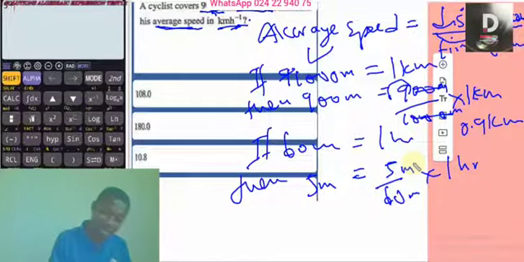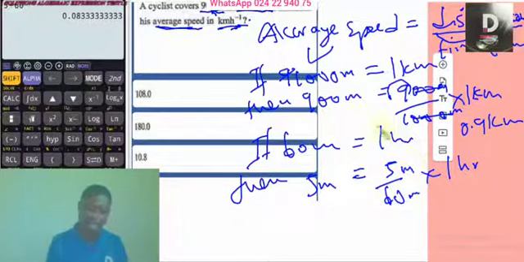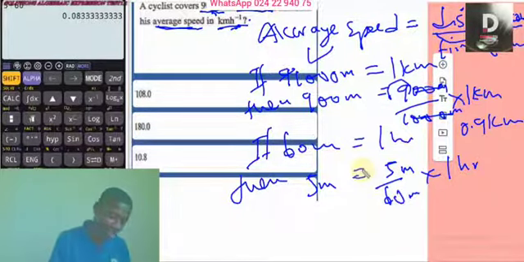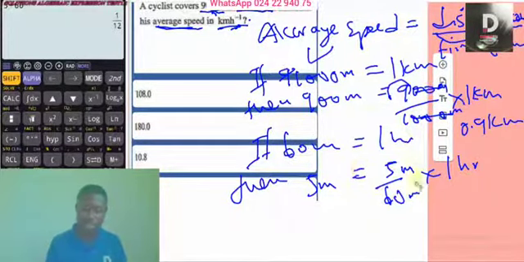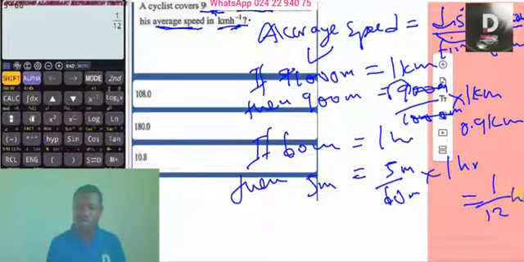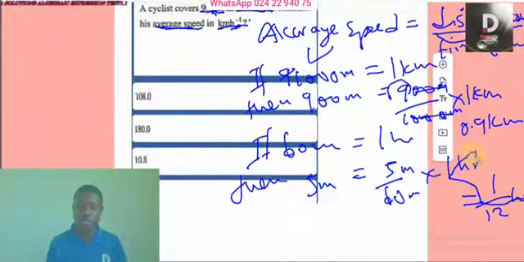5 divided by 60. You know it's the same as using the fraction key times 1. This is the answer, 5 over 60. But how do you write this? Let's use fraction. Press SD, and it will give you the fraction. So 1 over 12 hours. Take note, this is what we have.